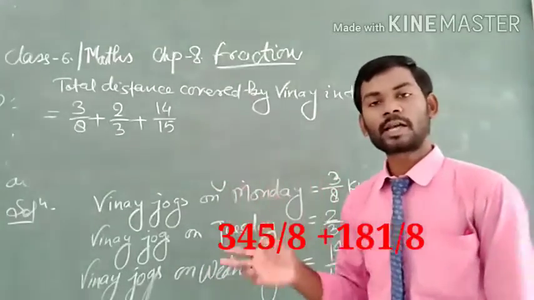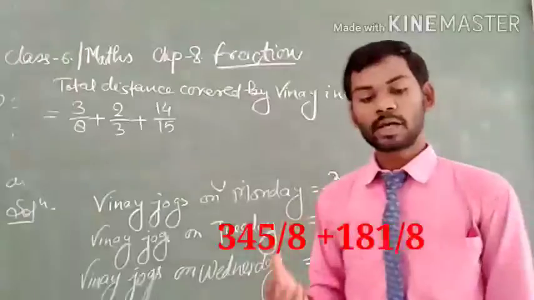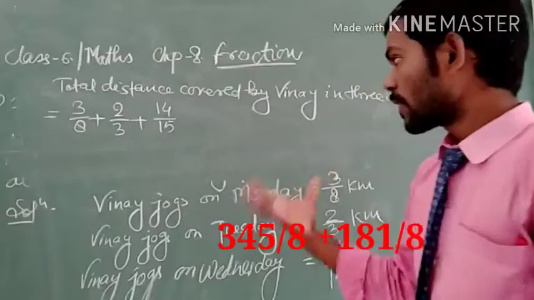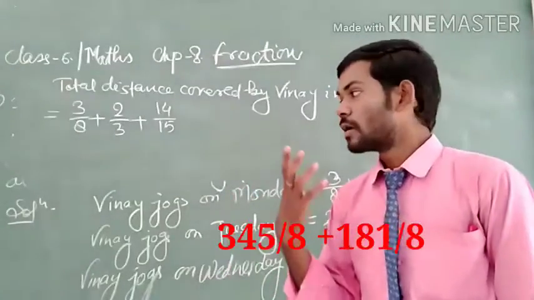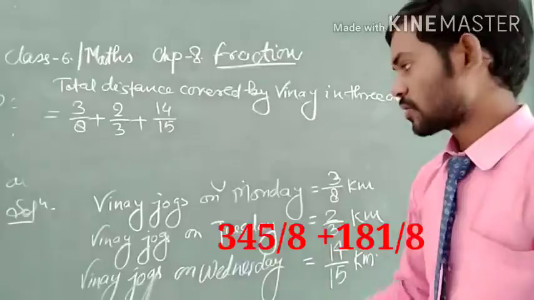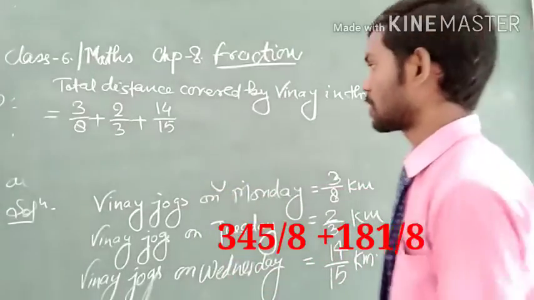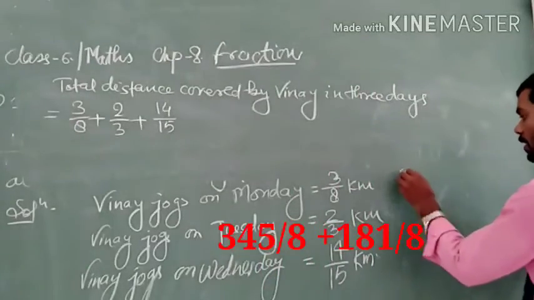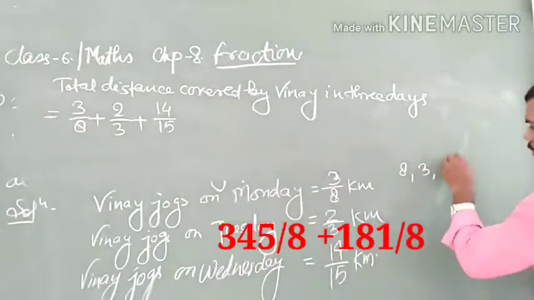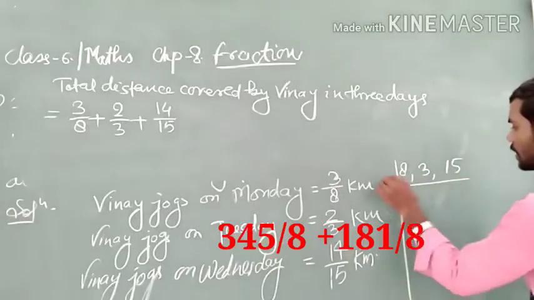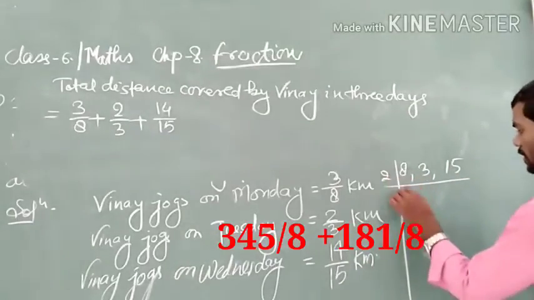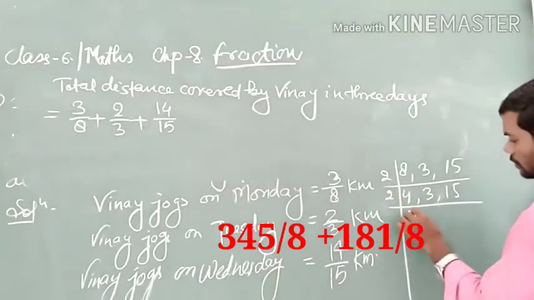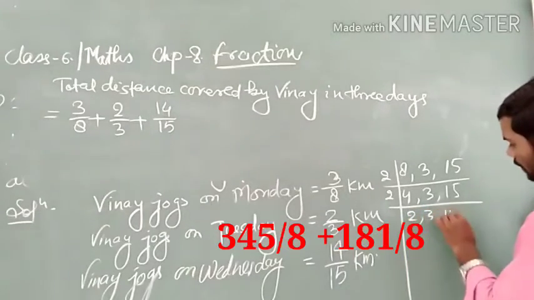That means they are unlike fractions, and whenever we add or subtract unlike fractions, we first find the LCM of the denominators. So here we write 8, 3 and 15, and divide by 2 first. 2 fours are 8, and we write 3 and 15 as it is. Again by 2, we get 2, 3 and 15.